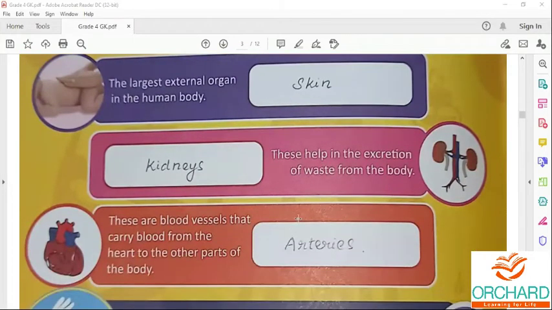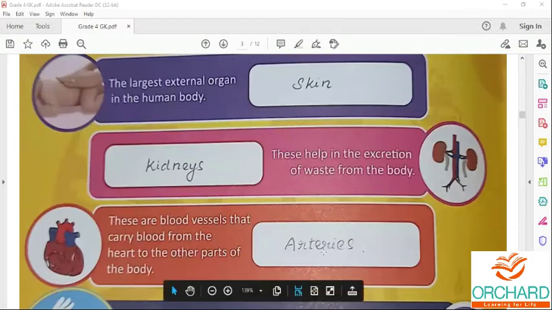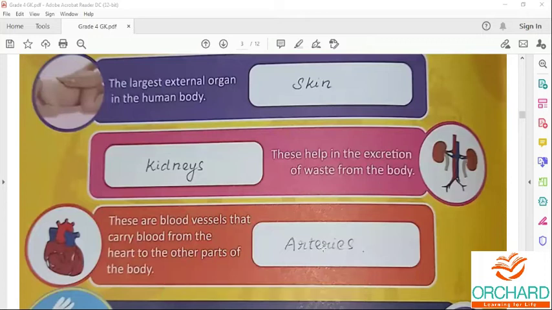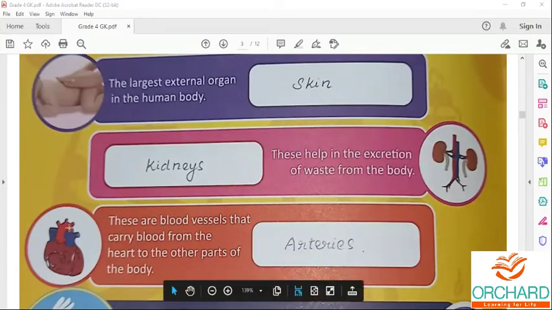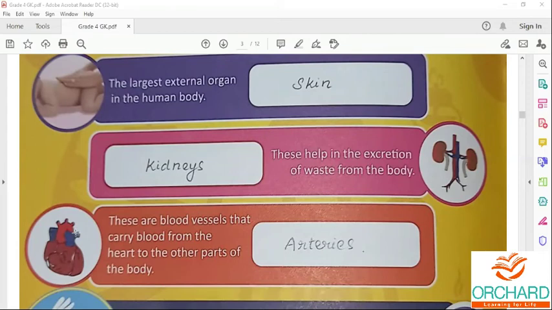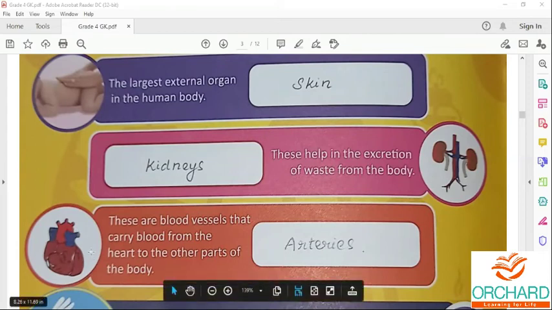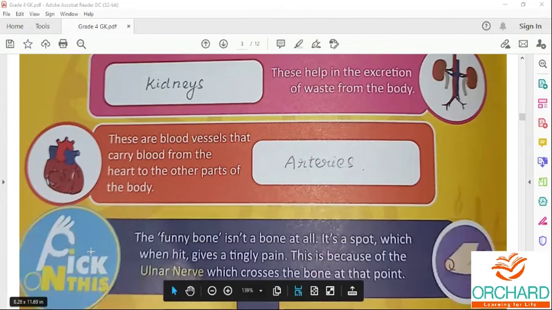Arteries. Arteries are the blood vessels that carry the blood from the heart to the other parts of the body. Each artery is a muscular tube lined by a smooth tissue. So one artery carries the oxygenated blood and the other one carries the deoxygenated blood.